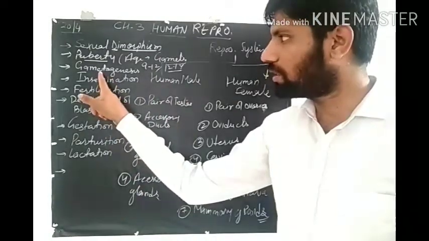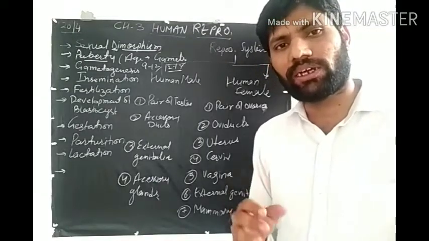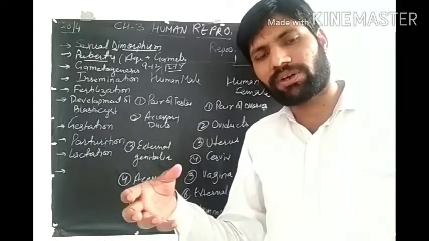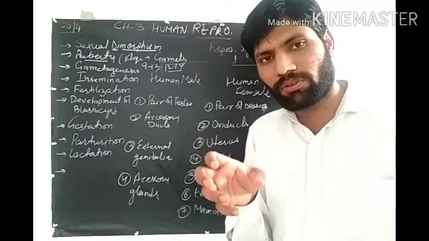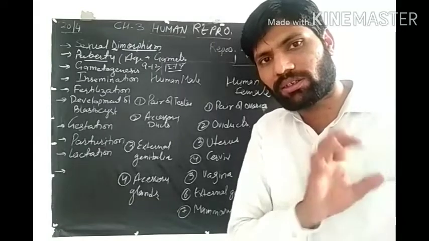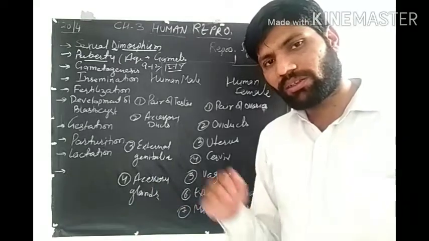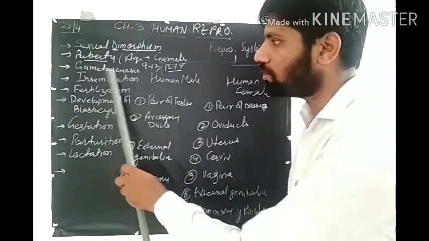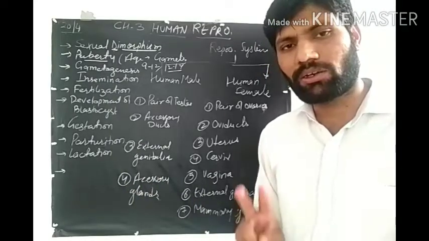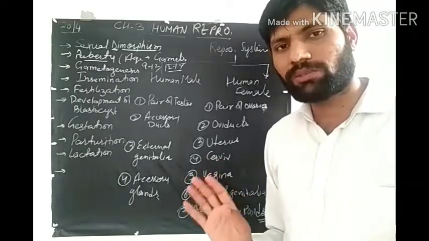Now next is gametogenesis. In reproduction in flowering plants, we have studied different events like fertilization, post-fertilization and pre-fertilization events. That means there is a fertilization; before fertilization there are pre-fertilization events, and after fertilization there are post-fertilization events. Now, what are the different pre-fertilization events? What are post-fertilization events? We have to study one by one. So the very first is gametogenesis. That means formation of gametes is known as gametogenesis. There are two types of gametes in human, male and female, that is sperm and ovum respectively.